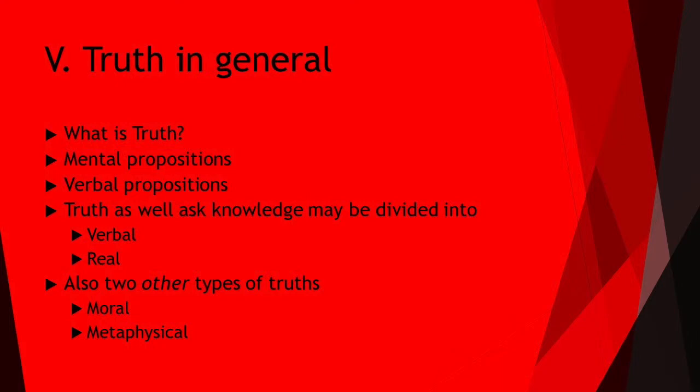Verbal propositions are made up of words and the signs of our ideas. When we want to make a proposition about more complex ideas, we usually put the name in place of the idea, since they are more clear, certain, and distinct. Truth, as well as knowledge, may be divided into verbal and real. Verbal truth is when terms are joined according to the agreement or disagreement of ideas they stand for. And real truth is when these signs are joined according to our ideas, corresponding to those ideas that can exist in nature.